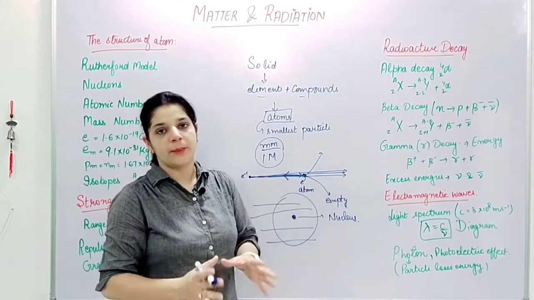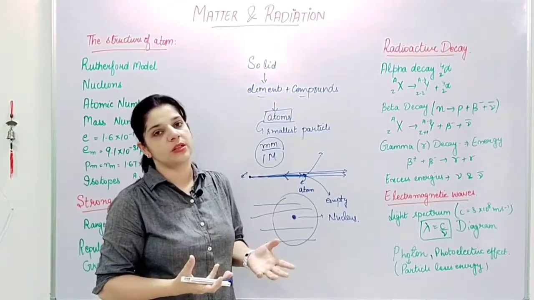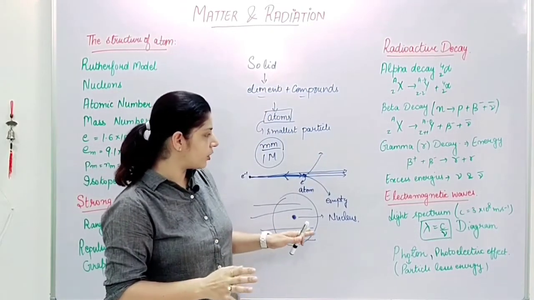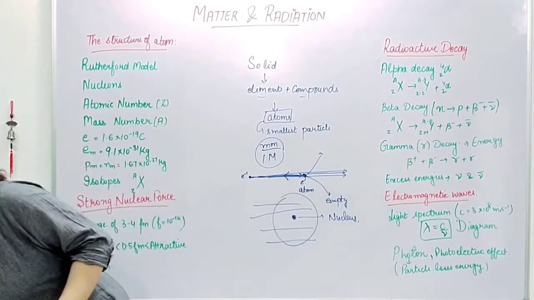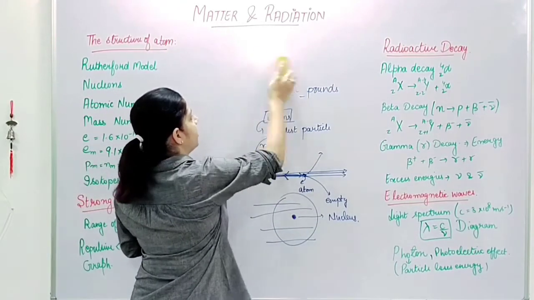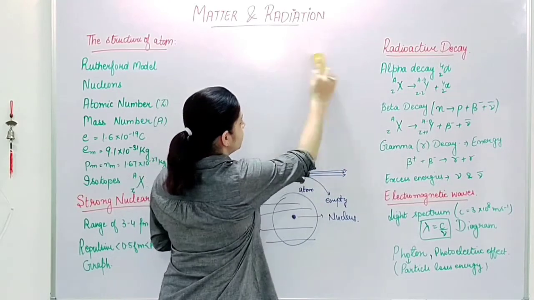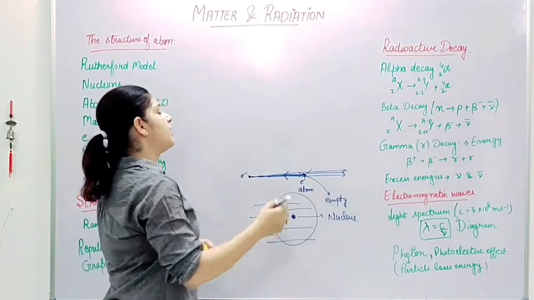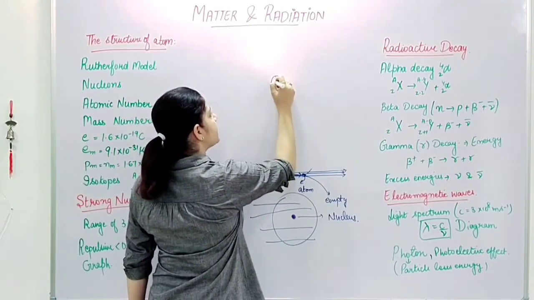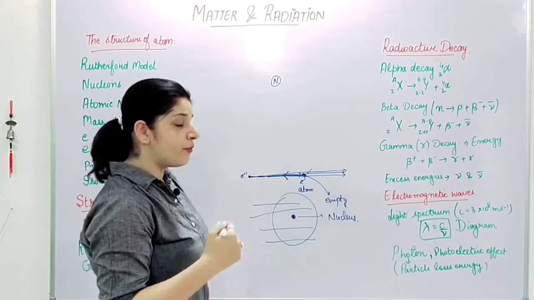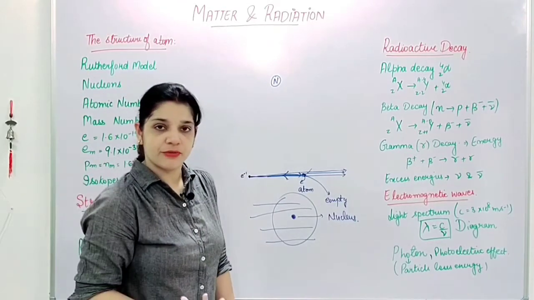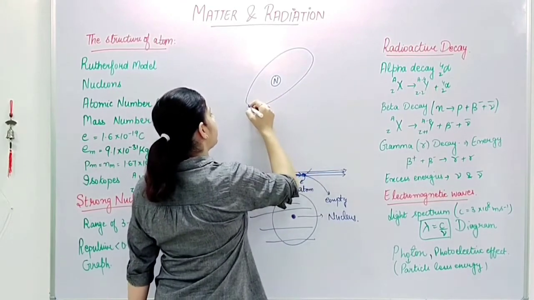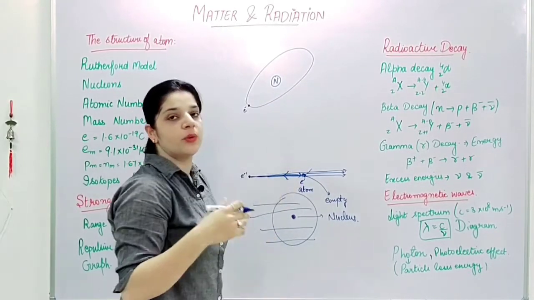So this was the primary structure, and this structure was discovered by Rutherford. That is why we say Rutherford model. According to the Rutherford model, if I show you again, what was the final structure drawn by Rutherford to explain the internal structure of atom was, he said the middle part is the nucleus, which has a large number of smaller particles, and there are orbits around it in which electrons were present.